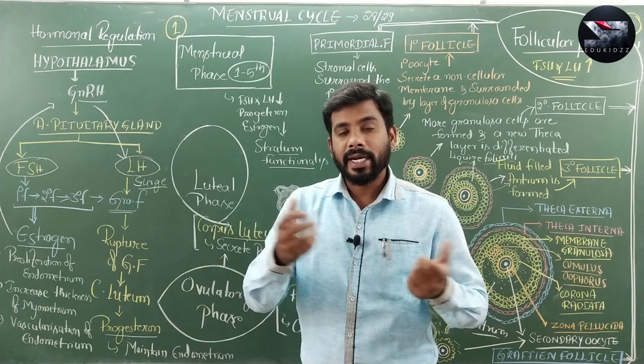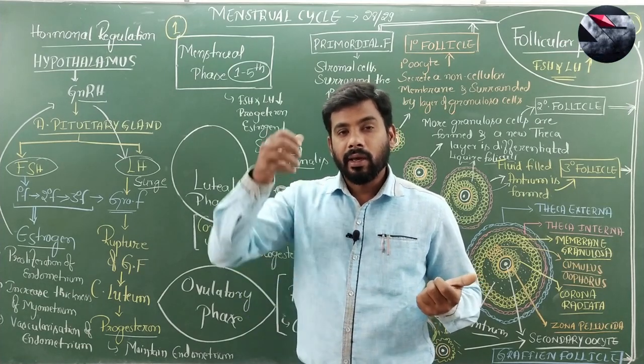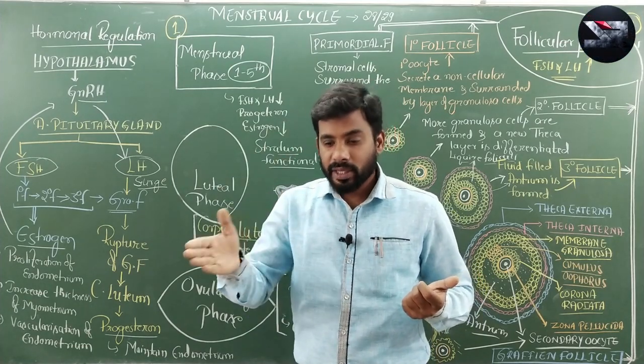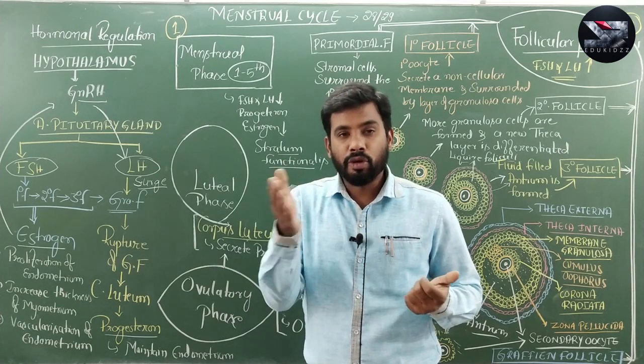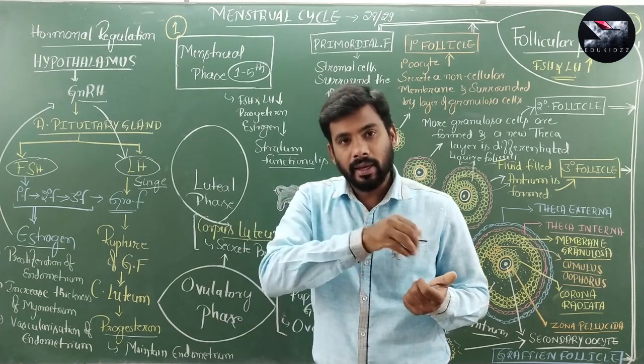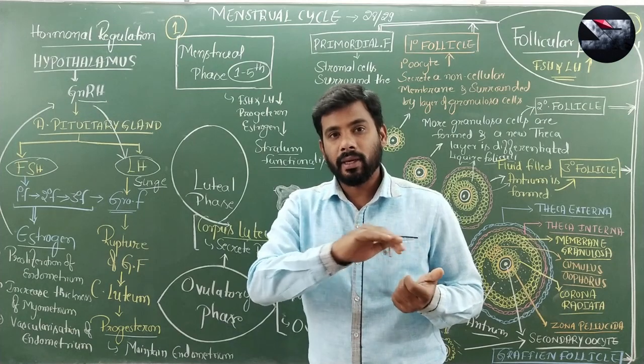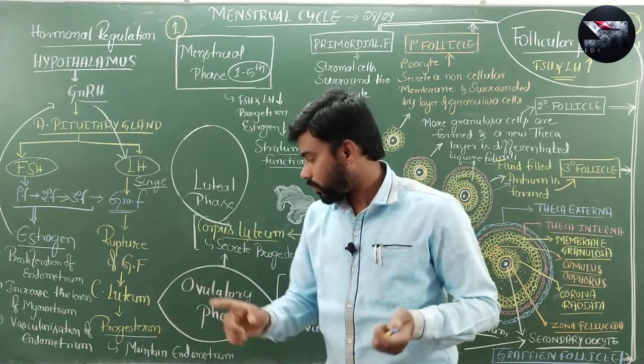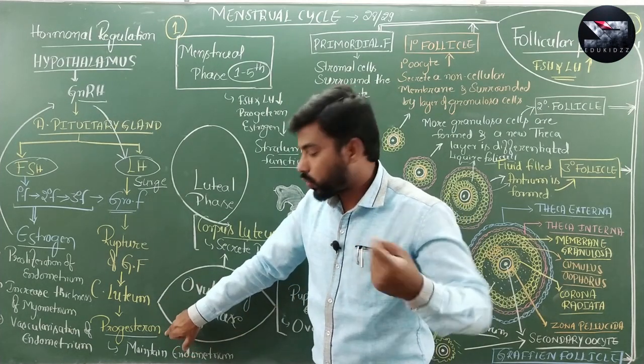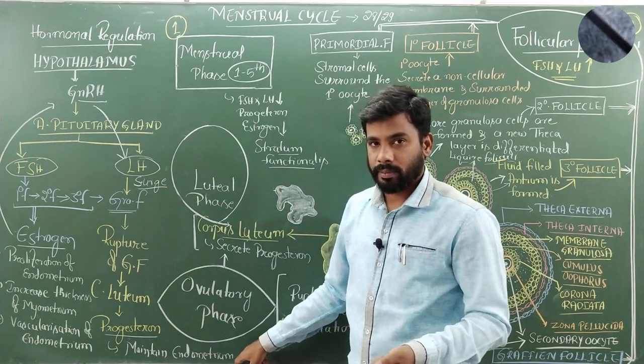What if myometrium contraction increases? You have to remember, if myometrium contraction increases, the newly formed endometrium or stratum functionalis will be ruptured, and it will be released from the uterus. So that you have to remember. That is how progesterone maintains the structure of endometrium.